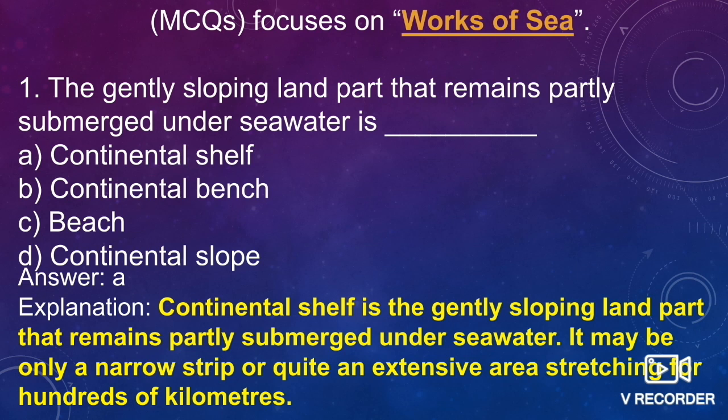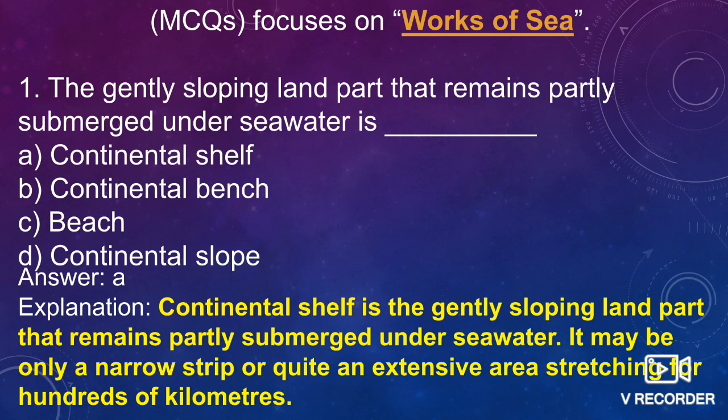And the second one is the continental shelf, which is the gently sloping submerged platform that extends from the edge of the continent to a depth of about 200 meters. Okay, and the third one is the continental slope, which lies between the continental shelf and the deep sea zone. The depth of water varies from 200 meters to 900 meters or 1 kilometer. And the remaining part after the continental slope region is known as the deep sea zone.